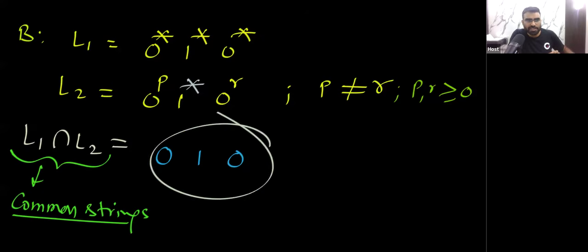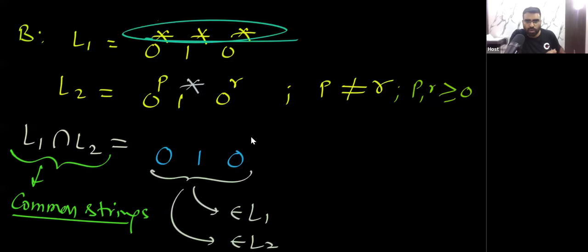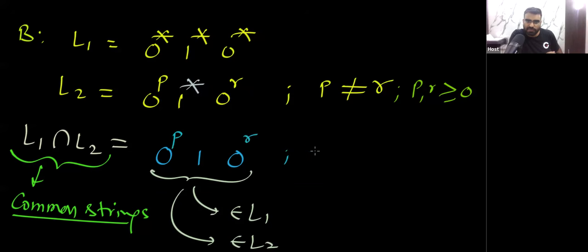Now the common strings must belong to L1 and they must also belong to L2. Now notice L1 has no problem. You can put any power, L1 has no problem. Is this clear? But you can easily see that L2 has a problem. So in L2 you can notice that P and R must be different, because these common strings belong to L2. So P must be different from R, and Q can be anything. So finally I can say L1 intersection L2 is basically L2.